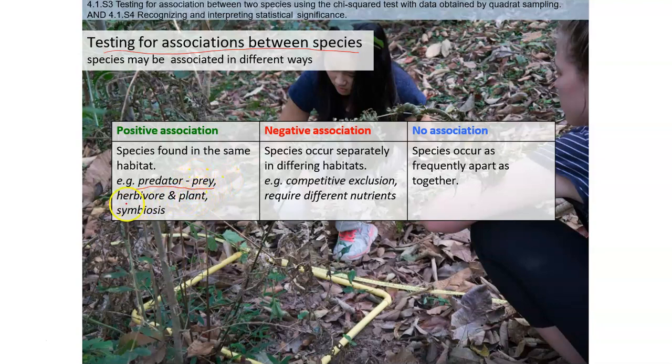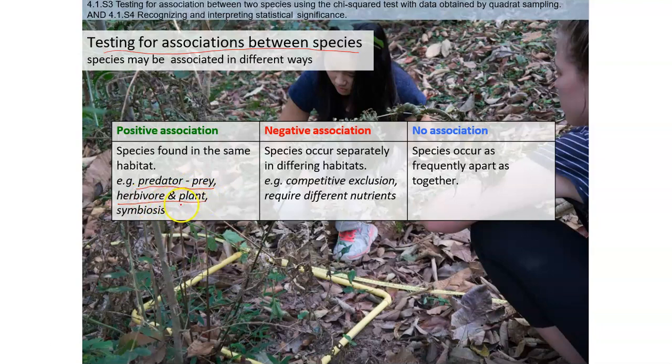The other one is like a herbivore and plant. This herbivore needs plants to eat. So in an ecosystem, you will find them together, because the herbivore for survival is always looking for a plant. So are the herbivore and plant associated together or not?